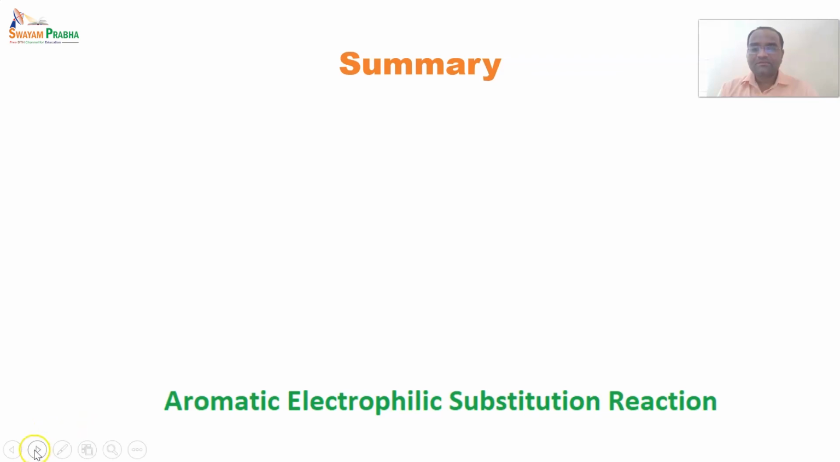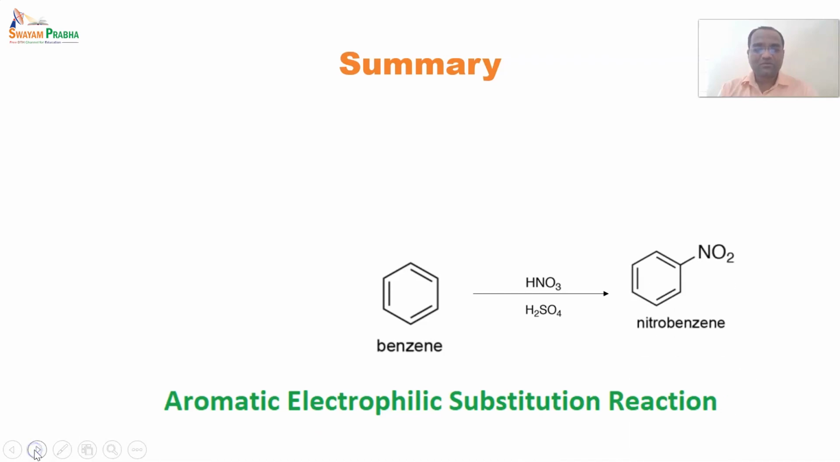So the first reaction we have seen is nitration. Benzene reacts with nitric acid in the presence of H2SO4, and it gives nitrobenzene. H2SO4, or sulfuric acid, is required here to generate the nitronium ion.